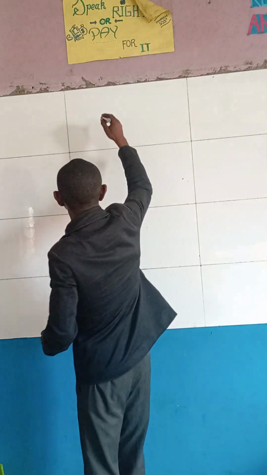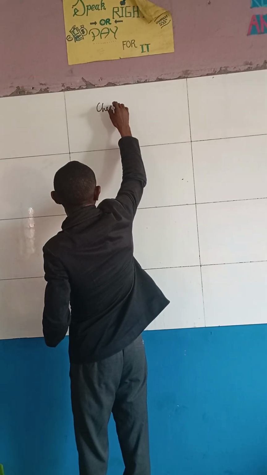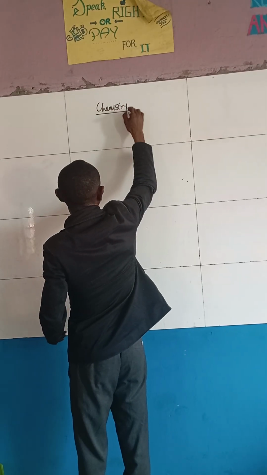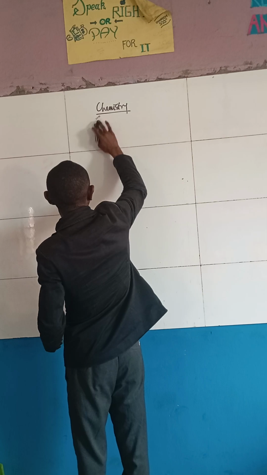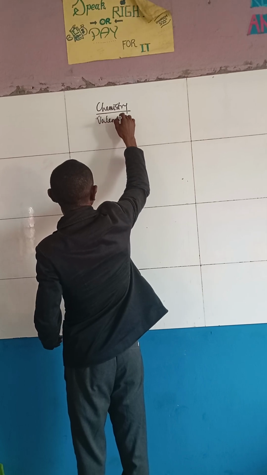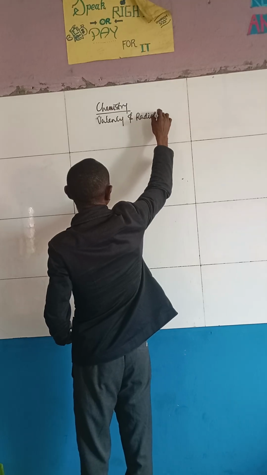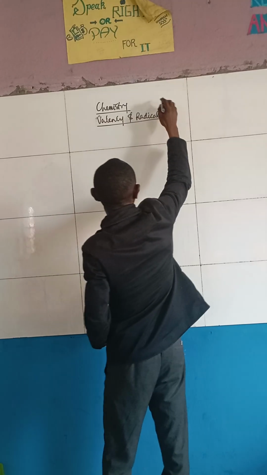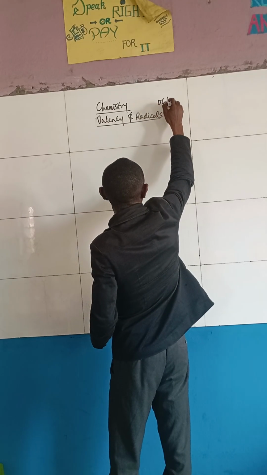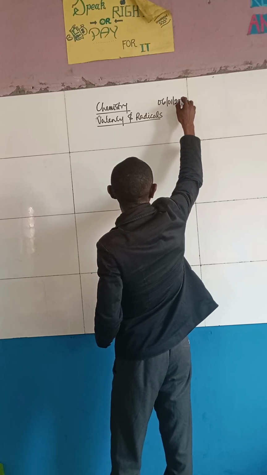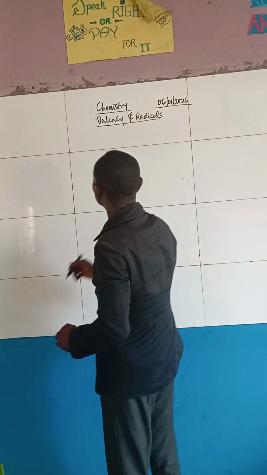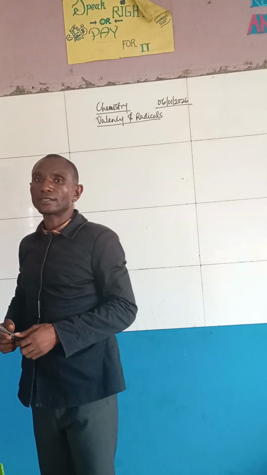Today we shall be looking at radicals and valency in chemistry. Let's start with valency and then radicals. Today is the 6th of January 2026. Radicals and valency. All right.